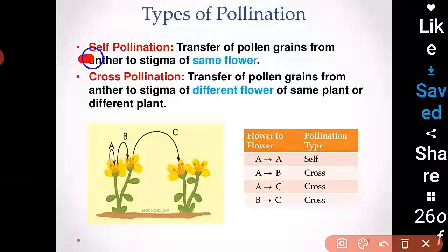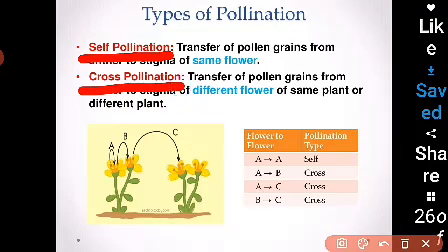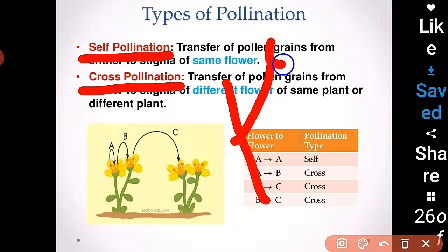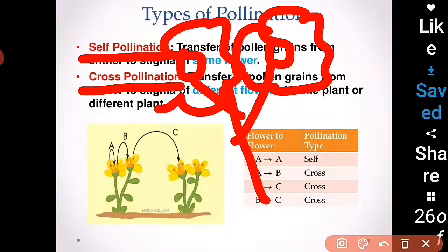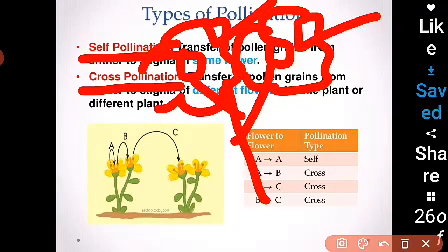I have already explained to you about self-pollination and cross-pollination. Self-pollination occurs in a single flower. However, cross-pollination requires two flowers, right? Two different flowers, which means the flowers should be of the same plant, but there should be two different flowers.